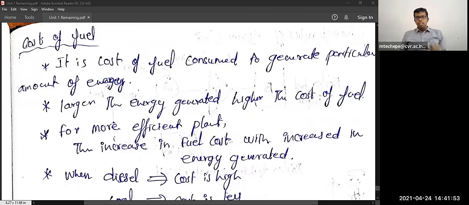Instead of running that, you can simply stop the generation, and fuel will also be saved. While extracting natural gas you also get some crude oil, and from that crude oil you can generate waste oils. That has some cost, but compared to diesel it might be lesser.